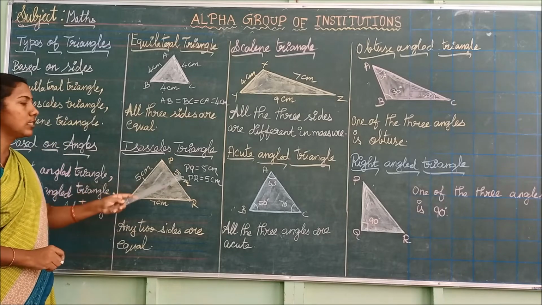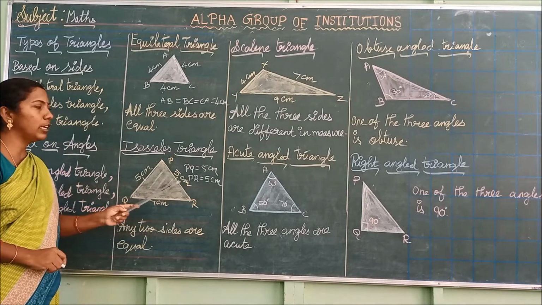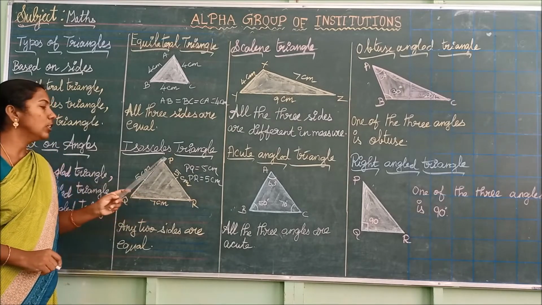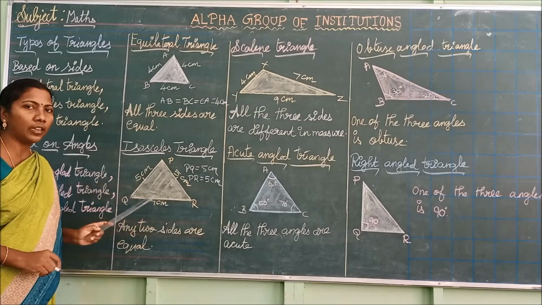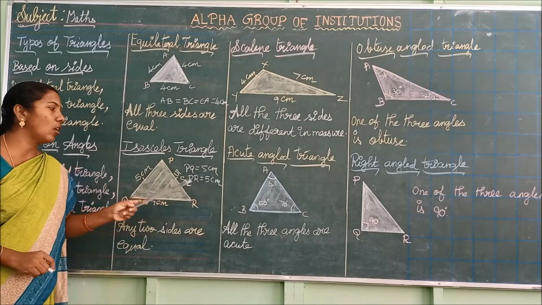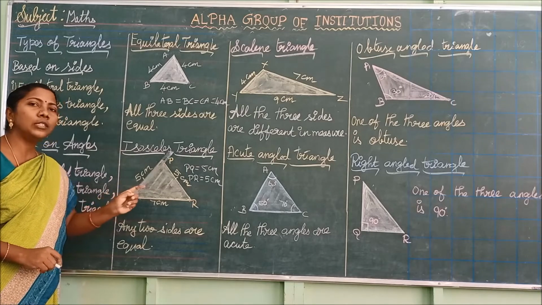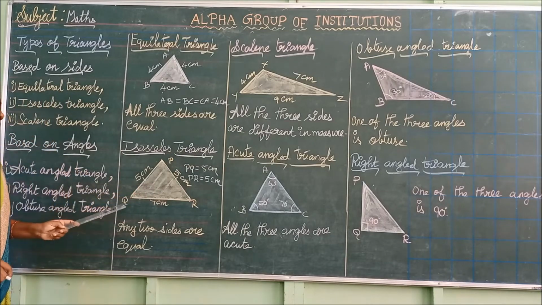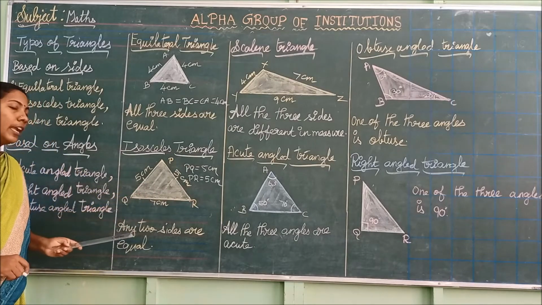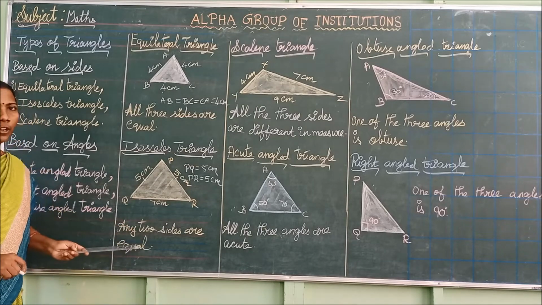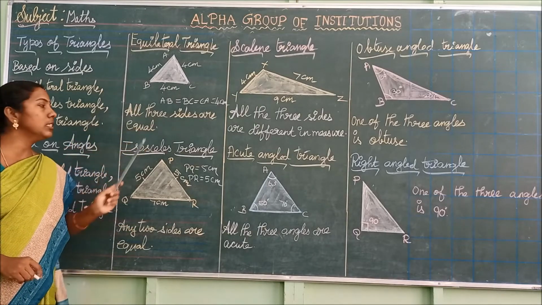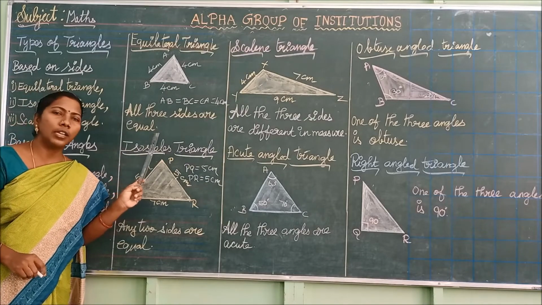So among these 3 values, 2 values are the same. It means 2 sides of the given triangle are the same. So we can call this triangle an isosceles triangle. So isosceles triangle means any 2 sides are equal. Equilateral triangle means all the 3 sides are equal.